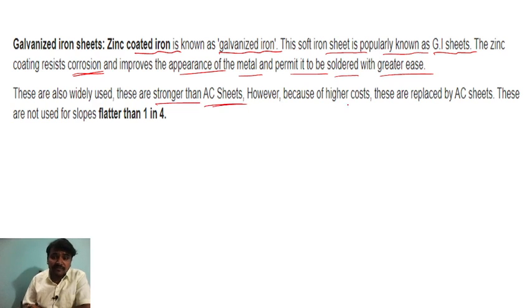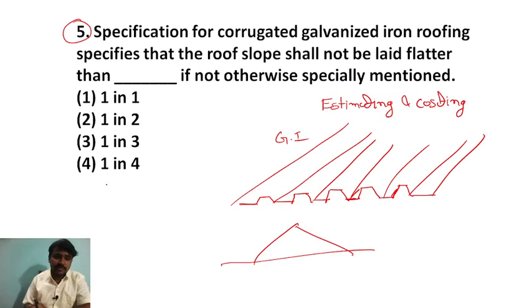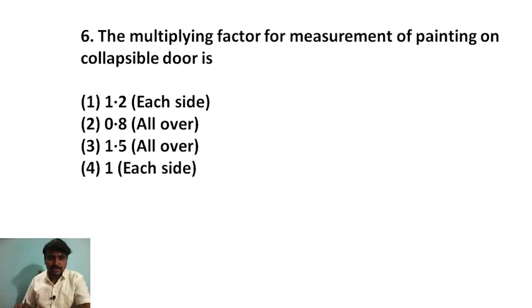However, because of higher cost, these are replaced by AC sheets. These are not used for a slope flatter than 1 in 4, right? So the answer for the given question is 1 in 4. Simple question.